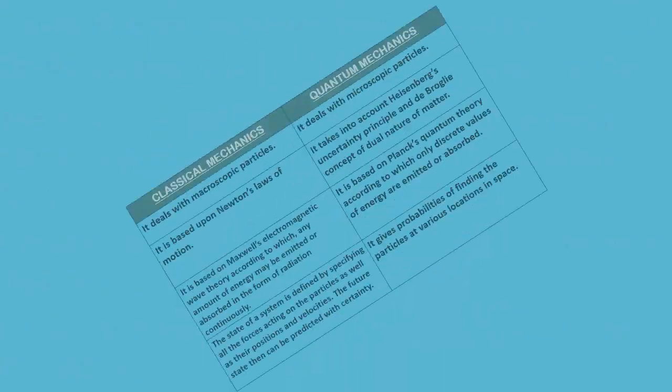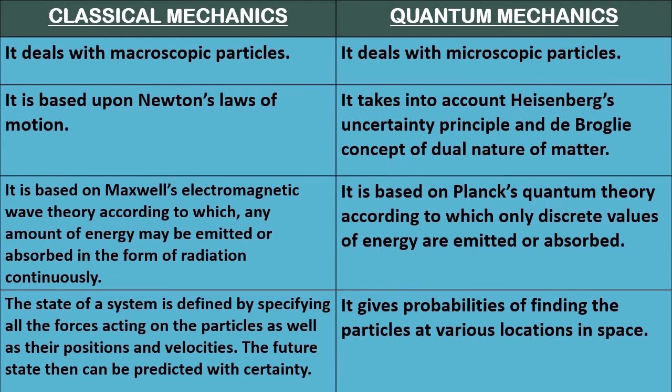Now we will go for the comparison between classical mechanics and quantum mechanics. Classical mechanics deals with macroscopic particles. See, bigger ones, Earth, planets, lorries, all the bigger ones. It deals with the macroscopic, and quantum mechanics is the best for the microscopic. Classical mechanics is based on Newton's laws. Newton is the main man who started classical mechanics. But here, it was started by Heisenberg along with de Broglie, plus Schrodinger's contribution also is there.